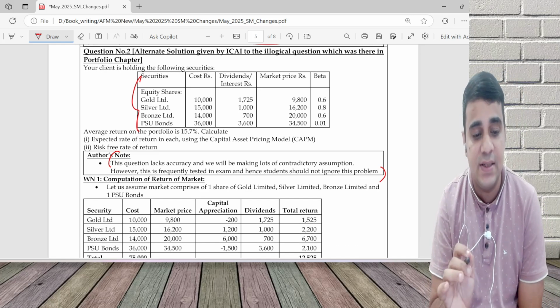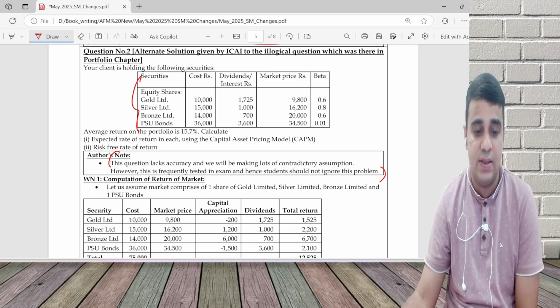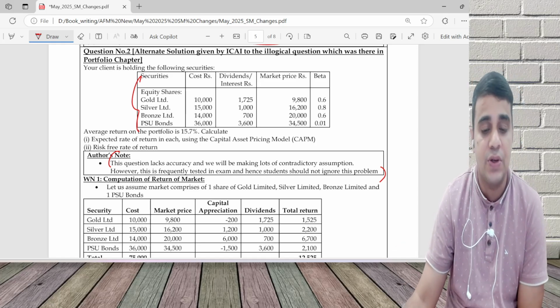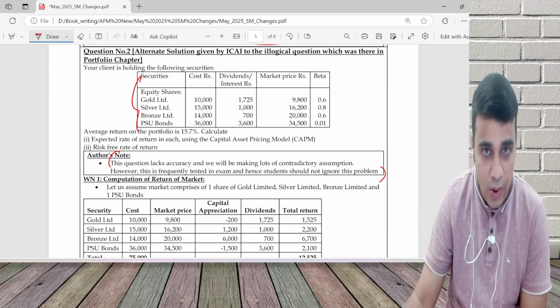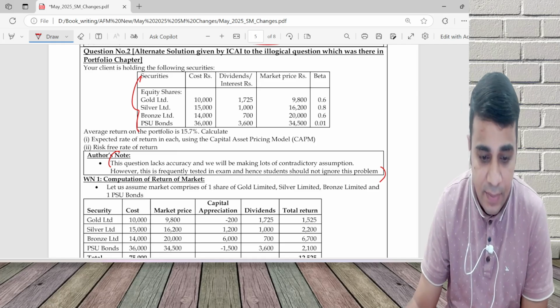One good thing they have done is they have given an alternate solution for this question, which is more logical. Happy about it. At least they made some correction.